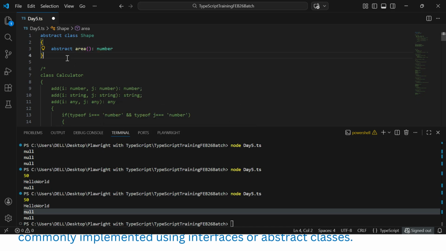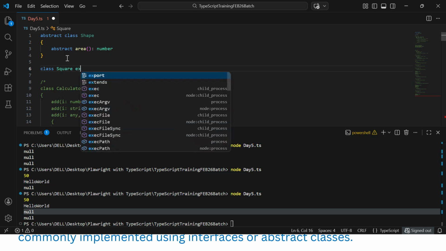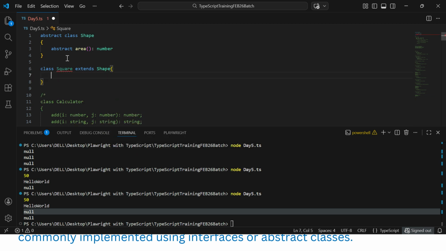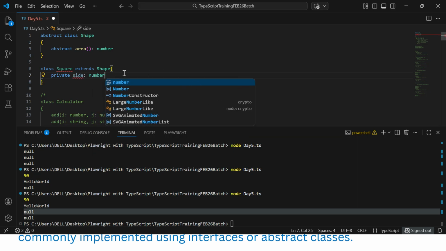I want to define it and return type is number only. Now we can have another class called, say, Square, extends Shape. Okay, where we can have some variable, private, with data type. Private side is the variable, and number. Okay, then we can create a constructor.